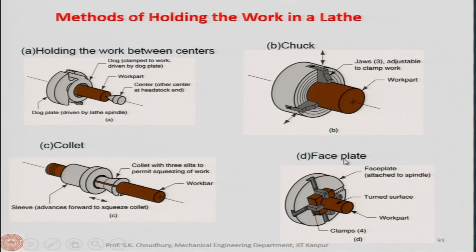This is called the face plate. This is the face plate attached to the spindle, all right, and this is the work part which is turned on the face plate. These are also the clamps which are supporting this. So, this is a special kind of fixture which is called the face plate.